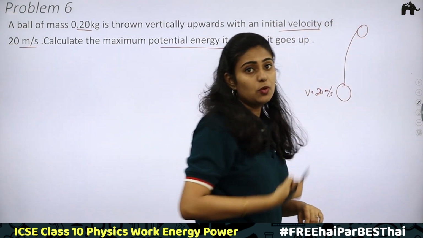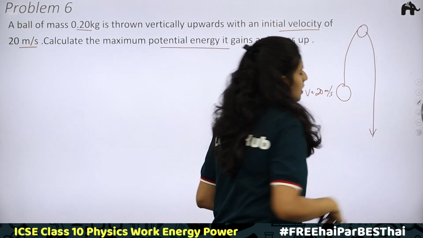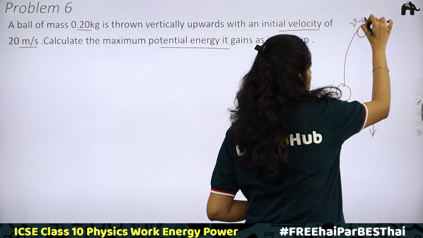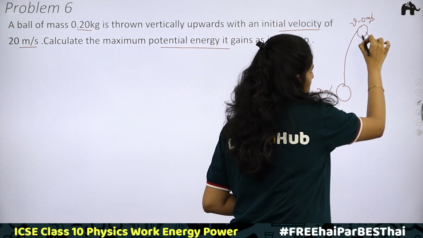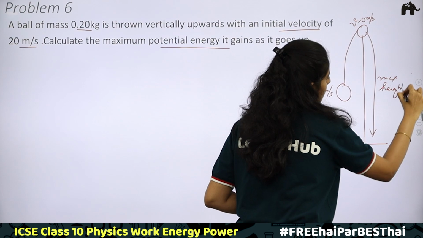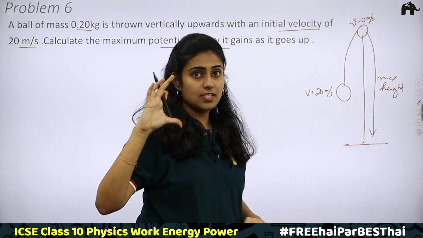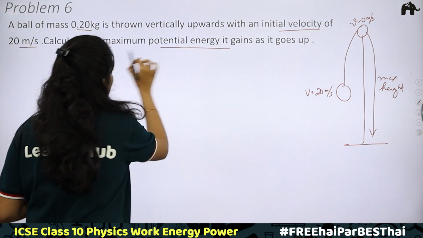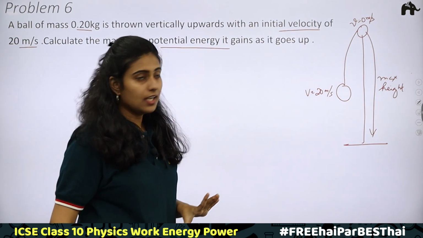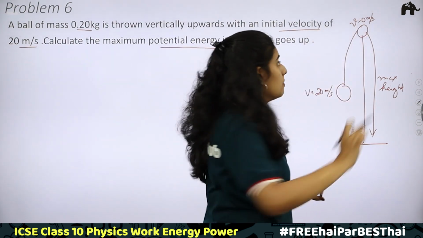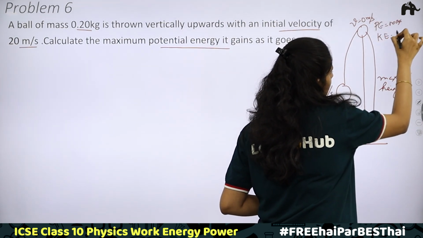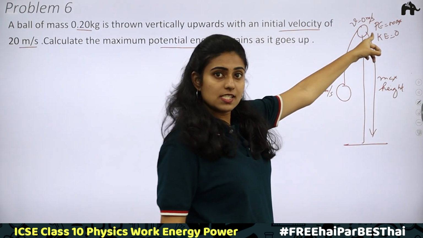After that, the gravity will be pulling it down. The ball will start to come down. At this maximum point, the velocity will become equal to 0 meter per second, and this is the maximum height. We know that potential energy will be maximum at the maximum height. Yes, we have to find the maximum potential energy. So maximum potential energy will be at maximum height. At this point we know that potential energy will be maximum. What about kinetic energy? Kinetic energy will become 0. Why? Because velocity is becoming 0.